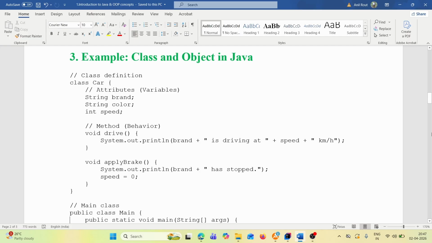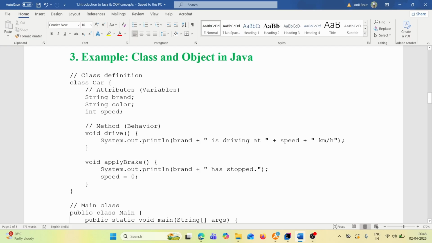And then again, a car will have some behavior, that is drive. We need to drive the car, then apply brake. These are behaviors. Behavior is nothing but methods. So there are variables and methods. Variables are nothing but attributes, that is, let's say brand, color, speed. Behavior is, let's say, drive, apply brake. While driving, we apply the brake on the car. So these are the behaviors.